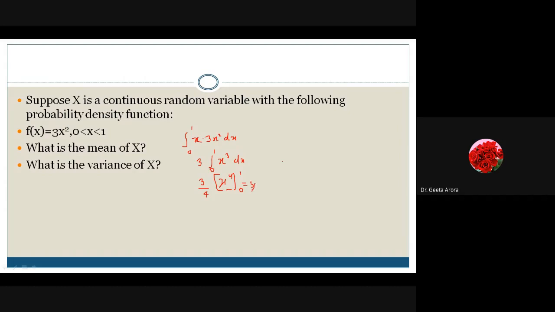The next we are asking about variance. Himanshu, what is your answer? Ma'am, 3 by 80 is the variance, ma'am. 3 by 80. We have written 3 by 5 also, right? Ma'am, 3 by 5 was not the answer, because subtraction would be there. 3 by 5 minus 3 by 4 whole square. After that, we will get the variance 3 by 80, correct.